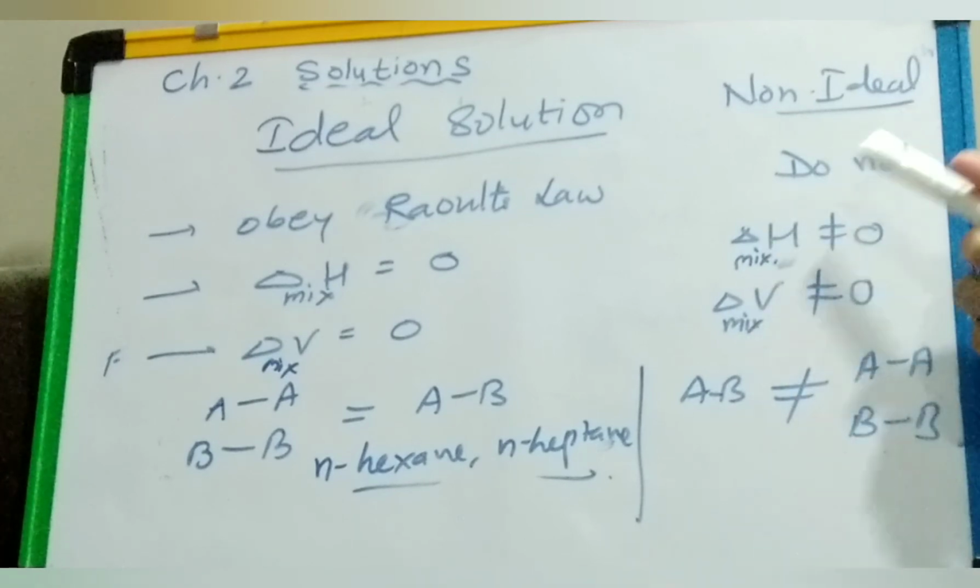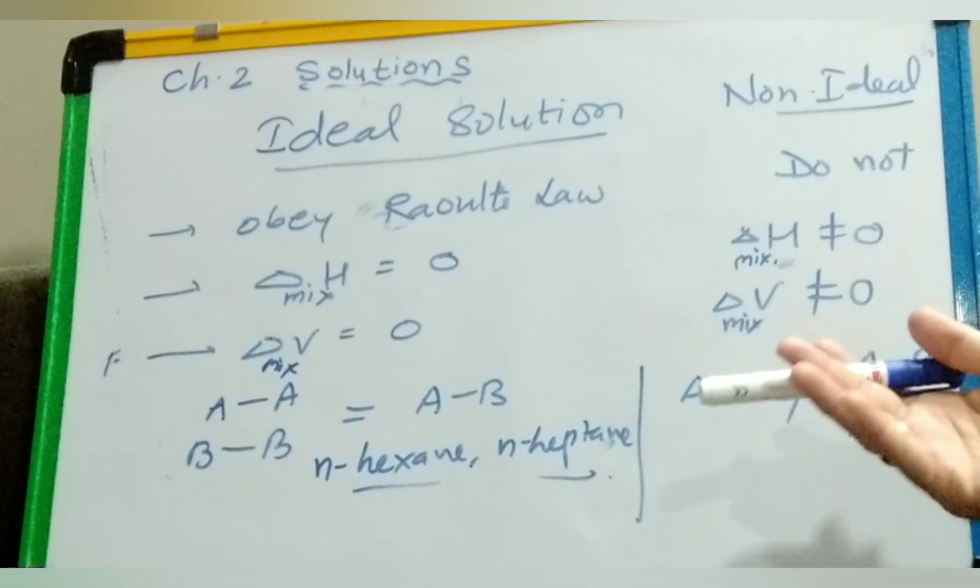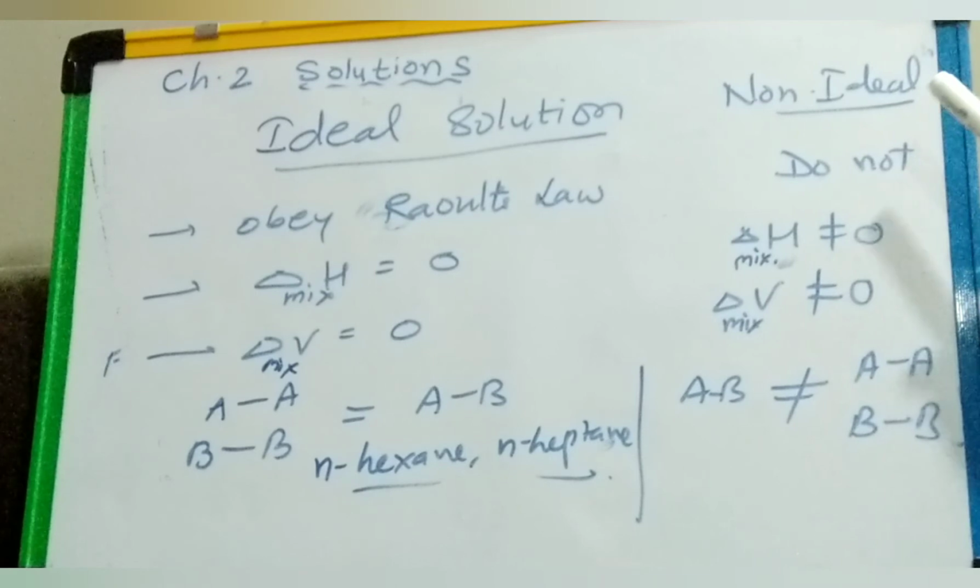So we call these deviations, positive or negative deviations. So you need to study the non-ideal solution. These are the characteristics.